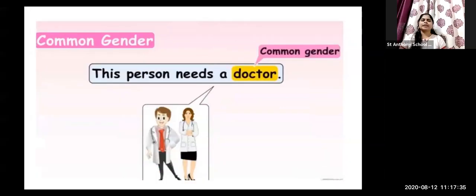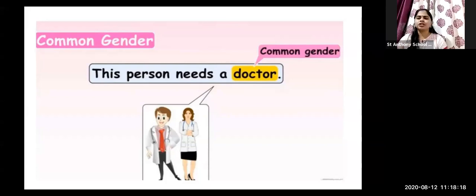Next, a common gender noun example is: This person needs a doctor. Now the word doctor is commonly used for male and female both. In this picture you are able to see that one man is standing and one woman is standing, and they both are wearing a white coat, an apron. So what do we call it? We call it a common gender noun. The common gender noun doctor is used for both male and female.